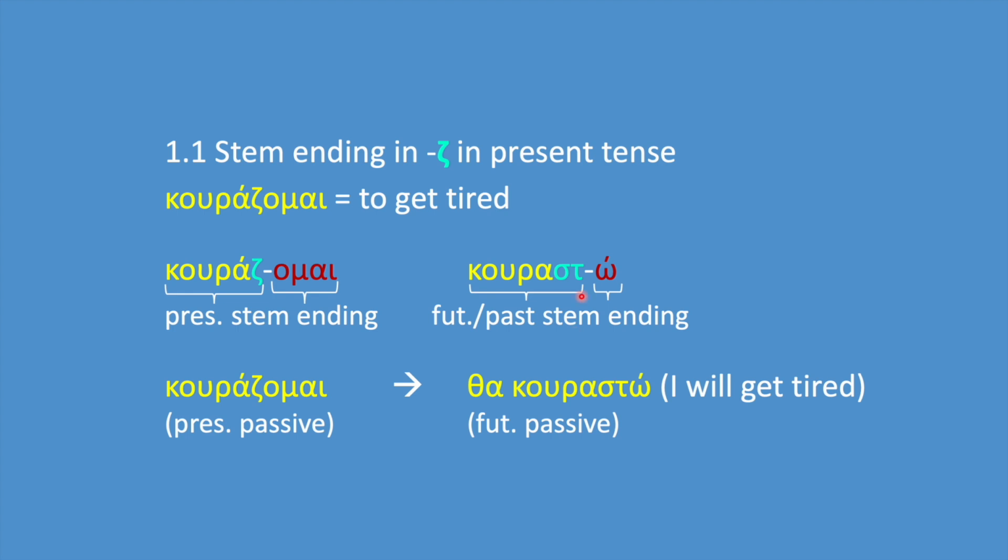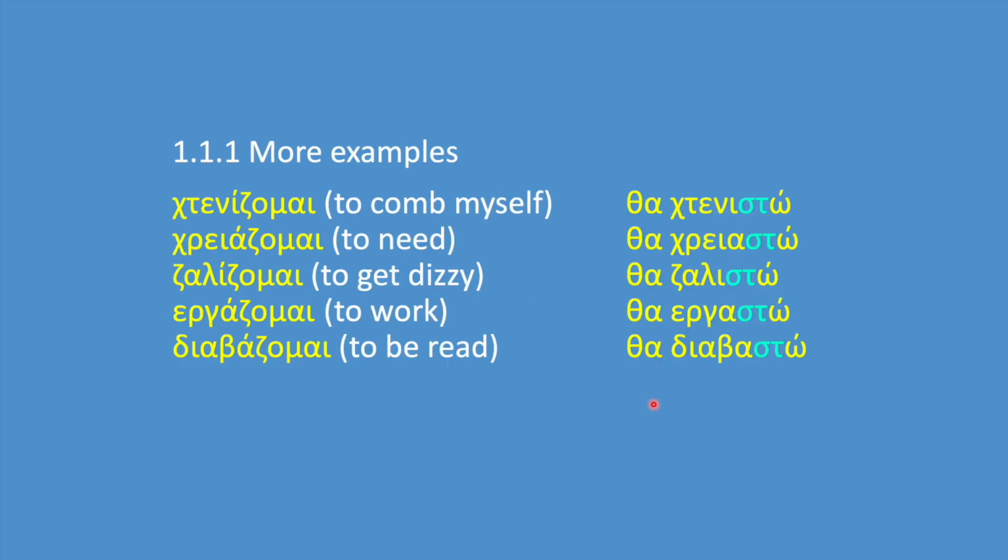To this stem, we attach the endings for the future passive, which we saw earlier. Of course, if we want to form the past passive tense, we will have to attach the endings for the past passive, which will be covered in another video. So, κουράζομαι is the present passive, θα κουραστώ is the future passive.